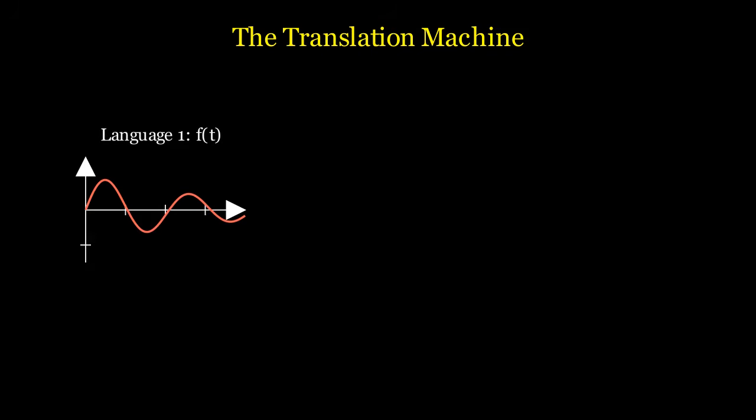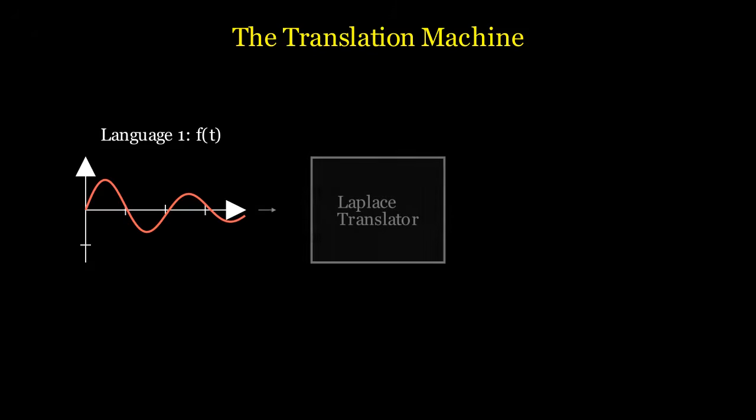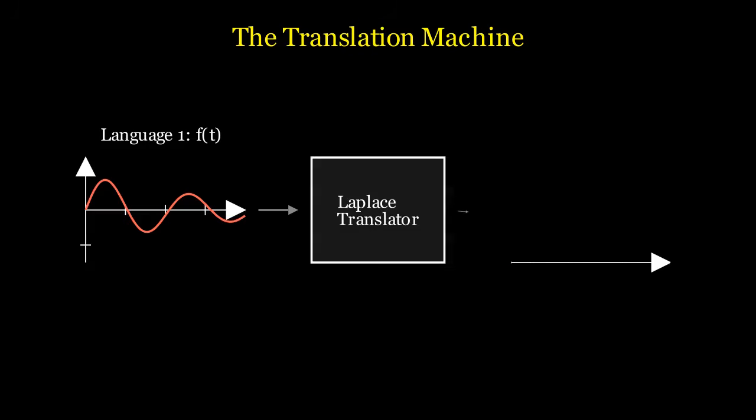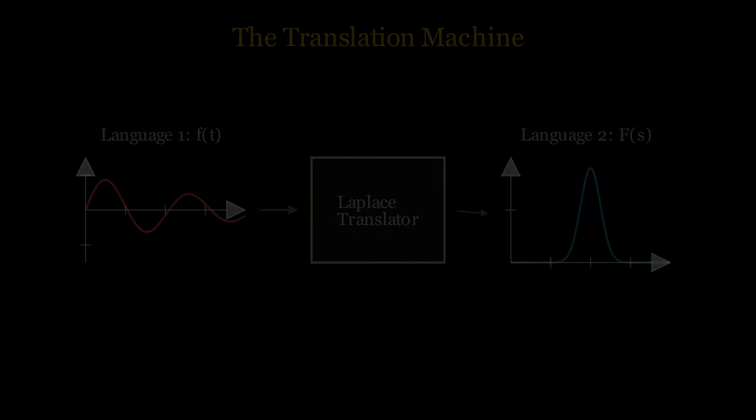To truly understand the Laplace Transform, we need to think of it as a translation machine. The Laplace Transform is that translator. It takes a function from the time domain, represented by the variable t, and translates it into the frequency domain, or the S domain. In this new S domain, the rules of calculus are replaced by the simple rules of algebra. Let's formalize this translation with its mathematical definition.